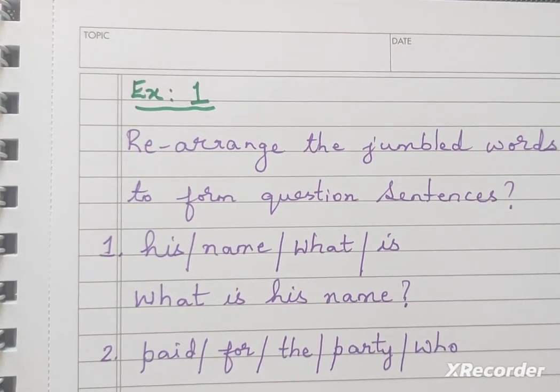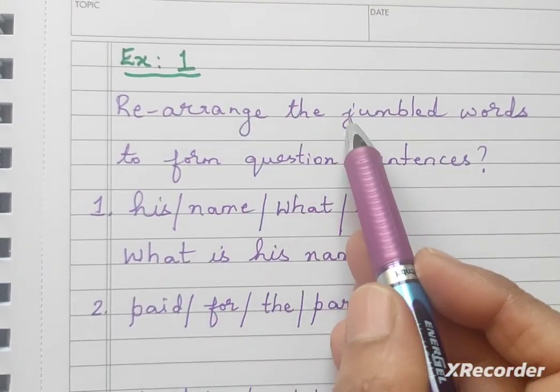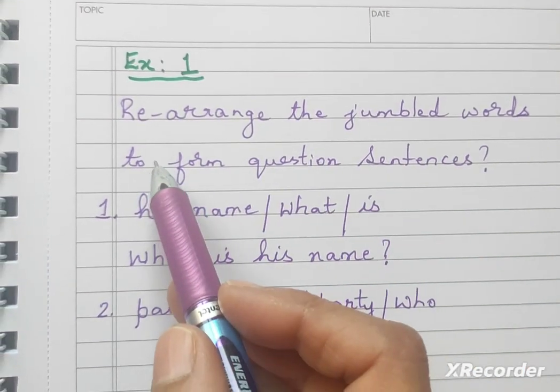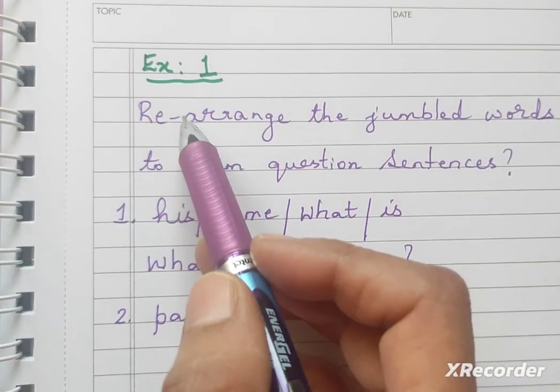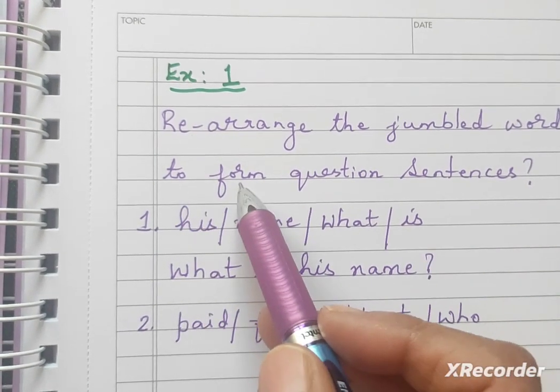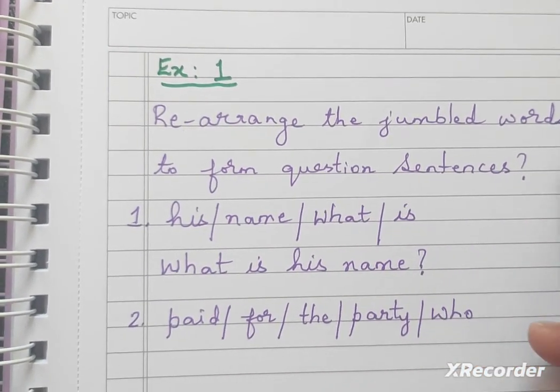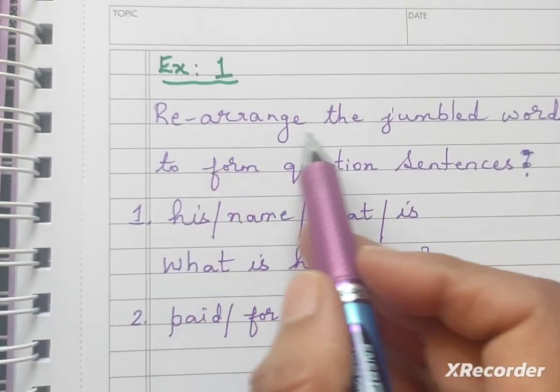Now here again, in this exercise, rearrange the jumbled words to form question sentences. See, rearrange the jumbled words to form question sentences. Here it's a full stop actually.